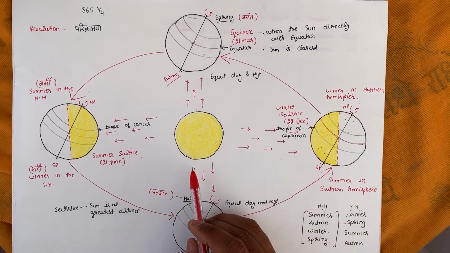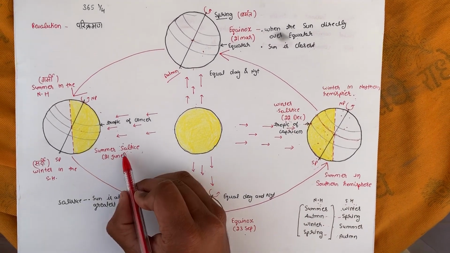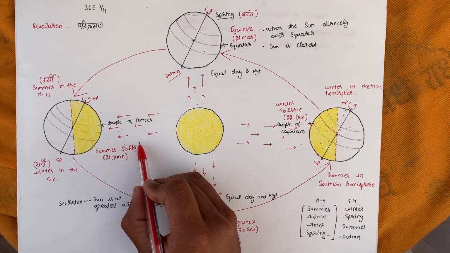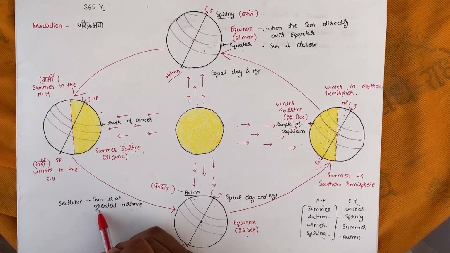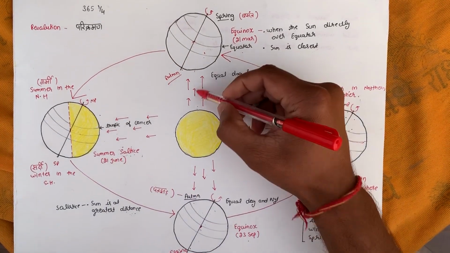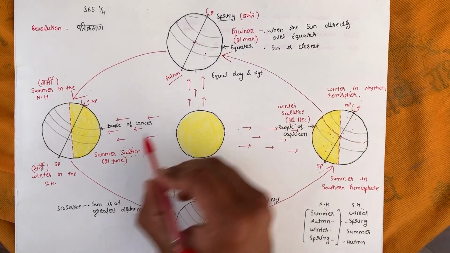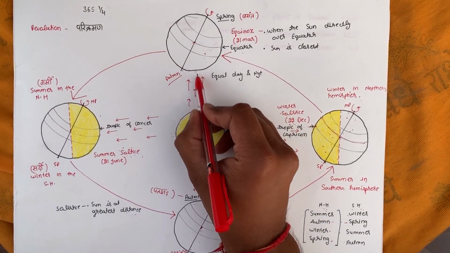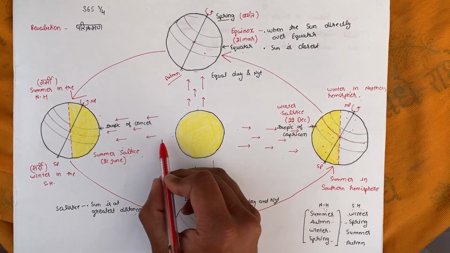Now we will look at what is solstice. Solstice is the point when the sun is at the greatest distance. Here you can easily see the distance here and here. This distance is much larger than this distance.